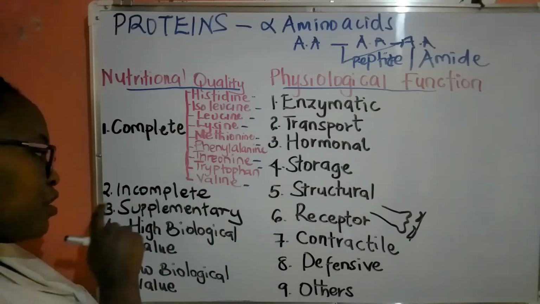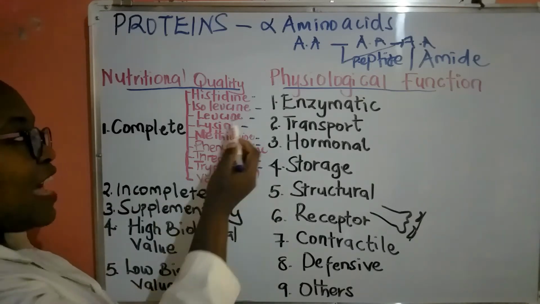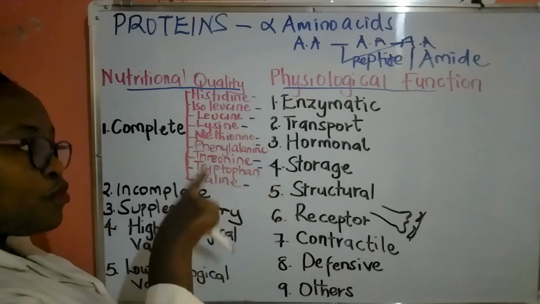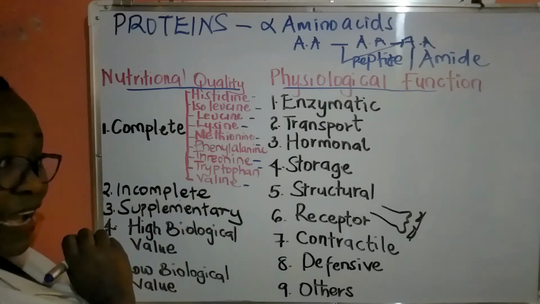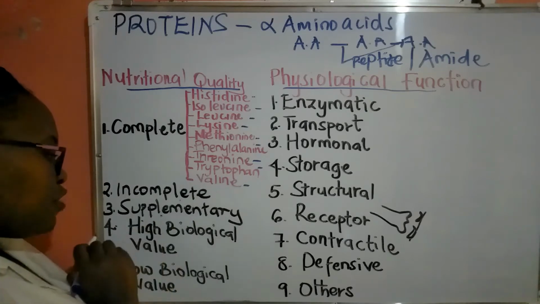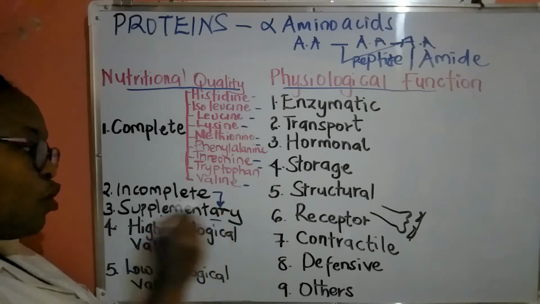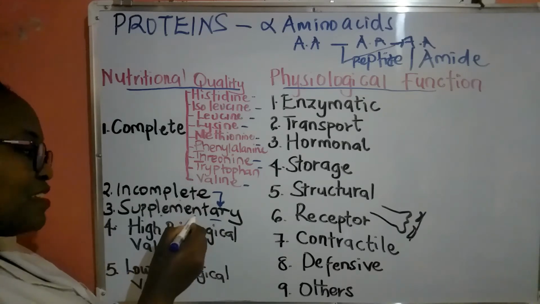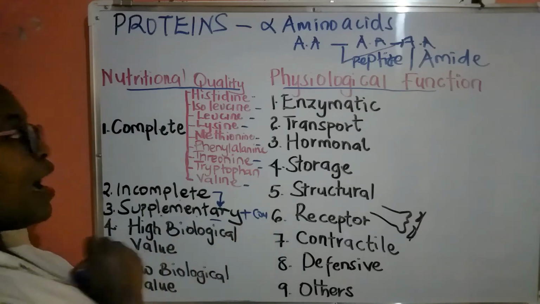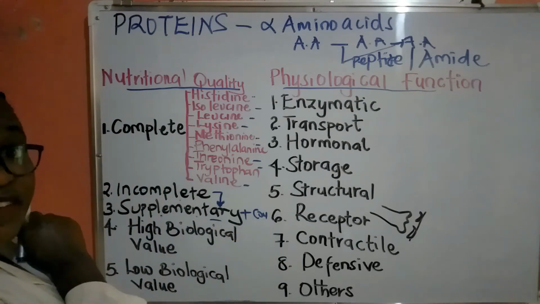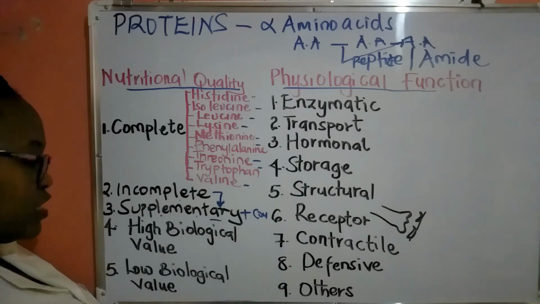Then we have other proteins that are called incomplete, and that means they are lacking one or more of the essential amino acids, and most of these come from plant sources. We have what we call supplementary. Supplementary is a form of incomplete protein, such that to this one we must add a complete protein for it to become useful in the body.